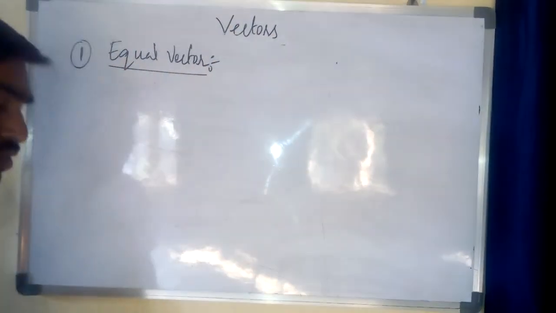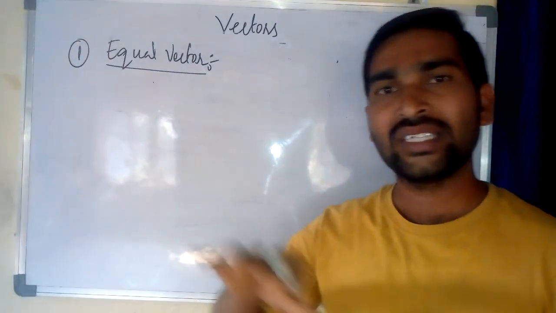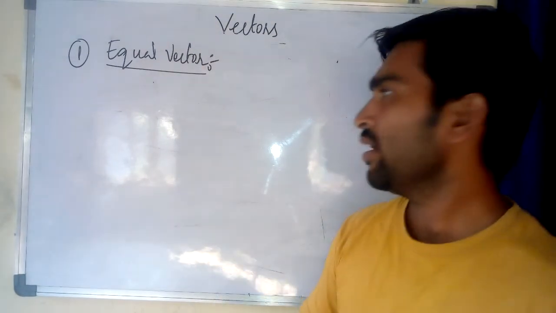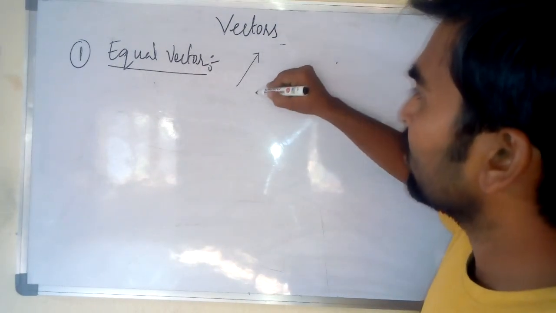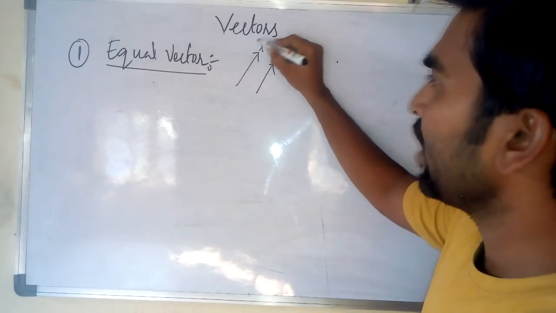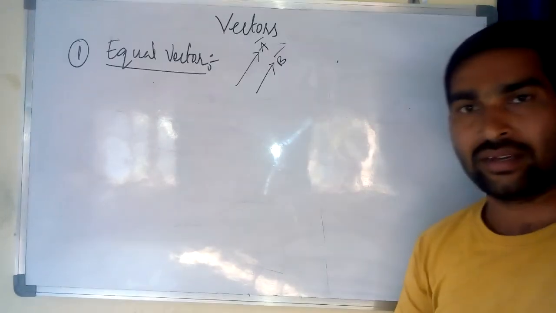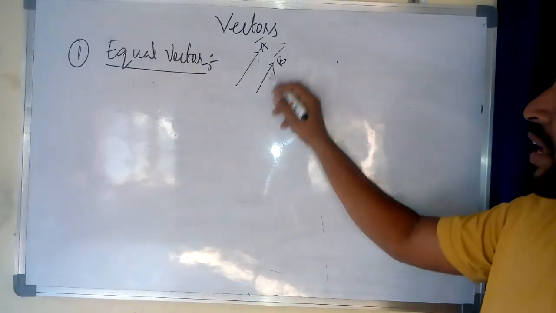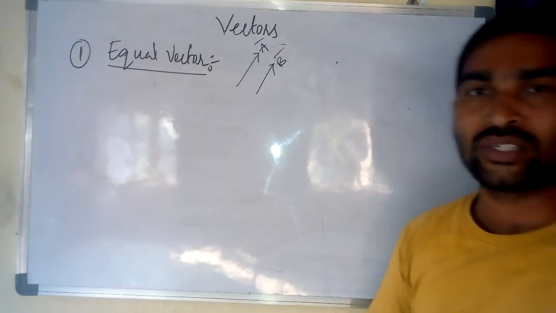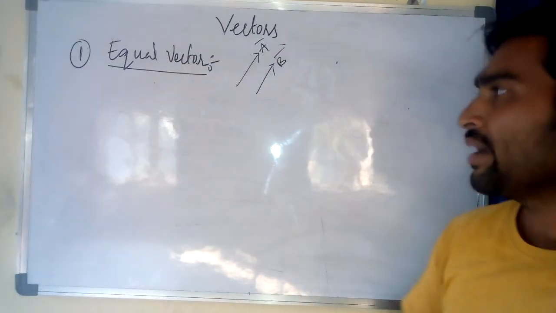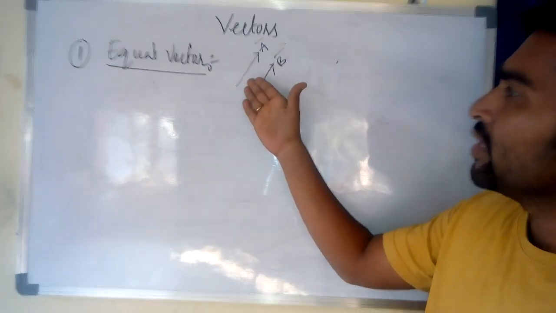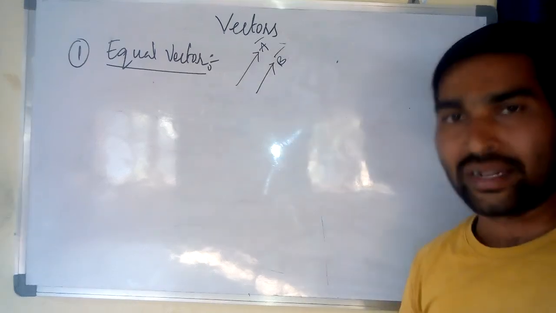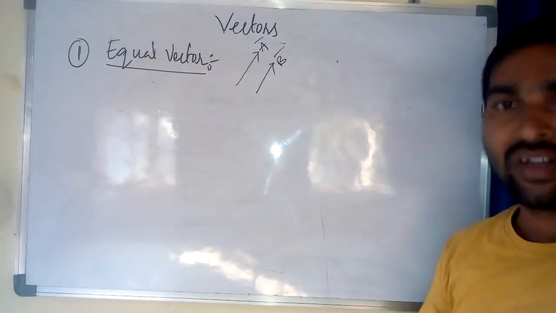Equal vector. What is an equal vector? For example, take two vectors like A and B. So this is the A vector and it is the B vector. I am taking two vectors which are equal here. The direction is equal and the magnitude is also equal. Both A and B have the same direction and the same magnitude. This is called an equal vector.